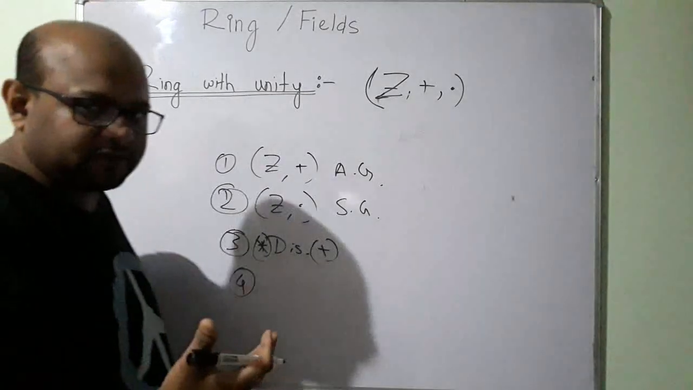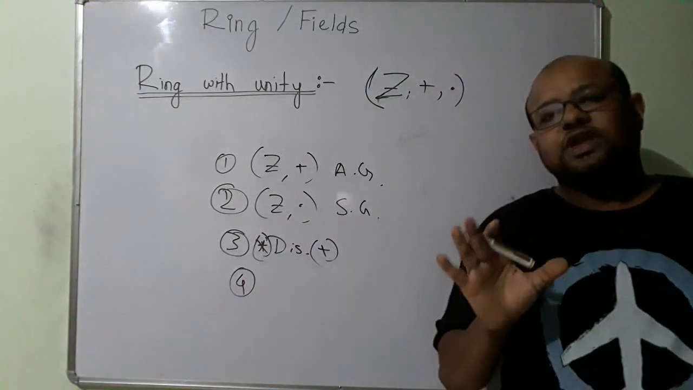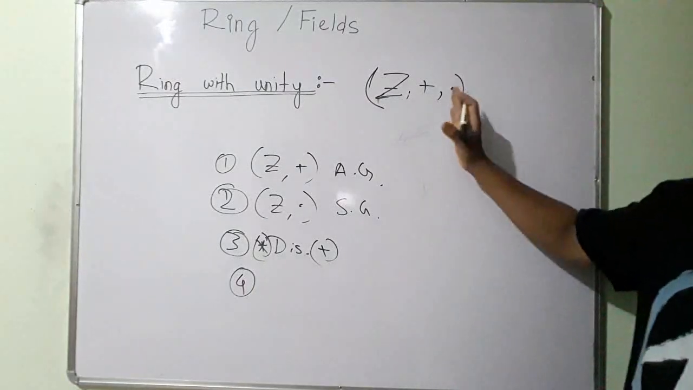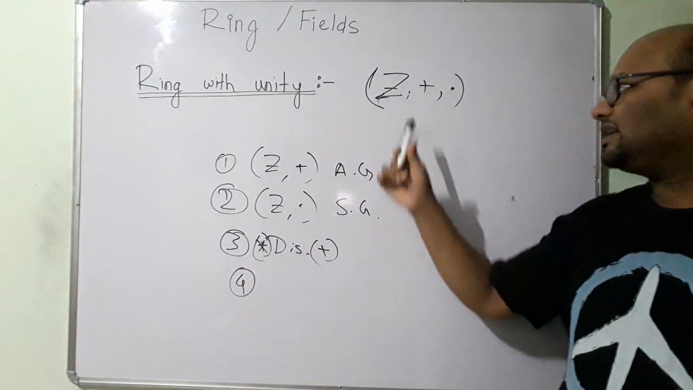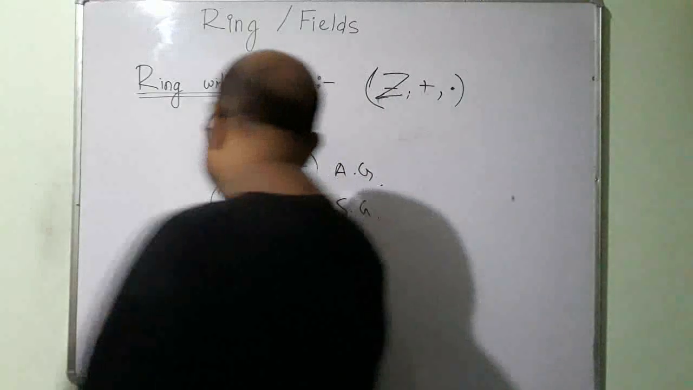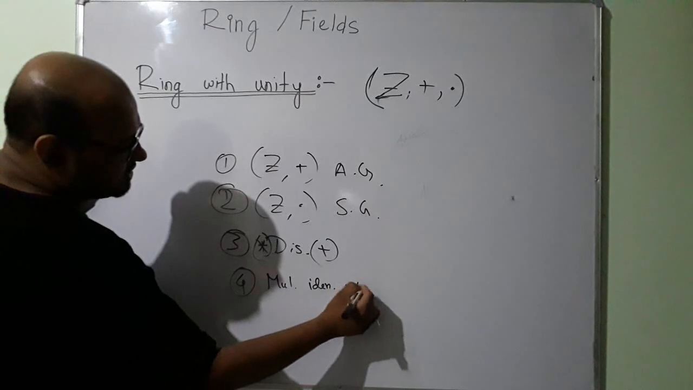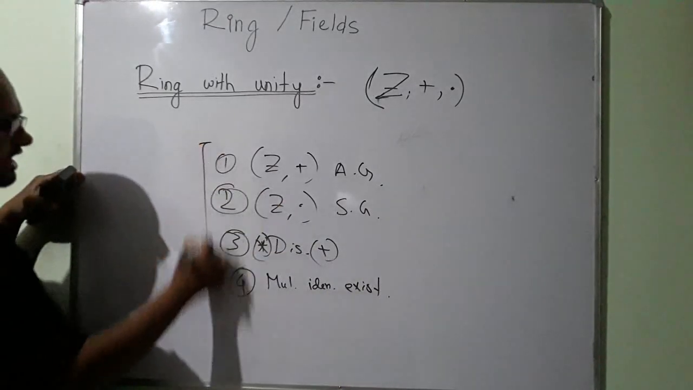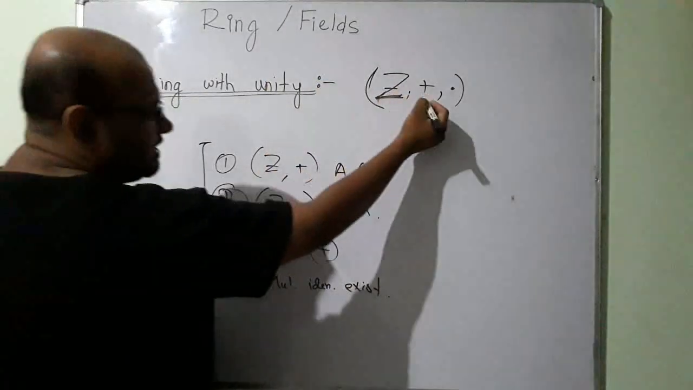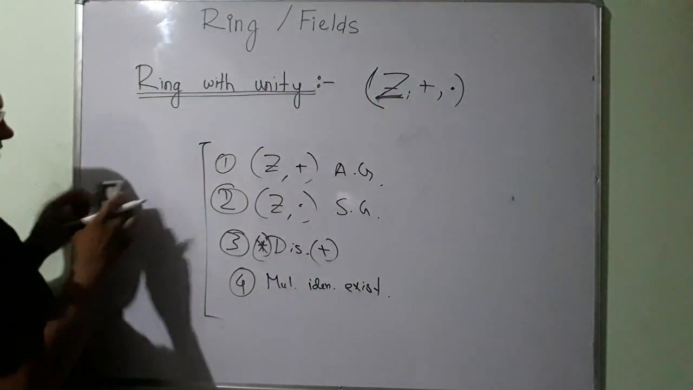We are talking about normal multiplication, integer multiplication. This is the set of integers. So what is the multiplicative identity in case of integers? It is 1, the number 1. Does this number 1 belong to the set of integers? Yes, it does belong to the set of integers, right? So the multiplicative identity exists. So these 4 rules are satisfied. Because of this, we know that the set of integers under addition and multiplication is a ring with unity.